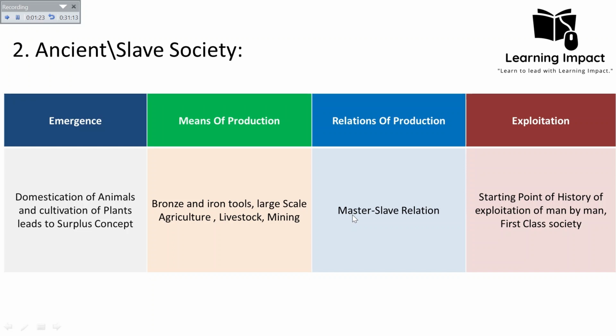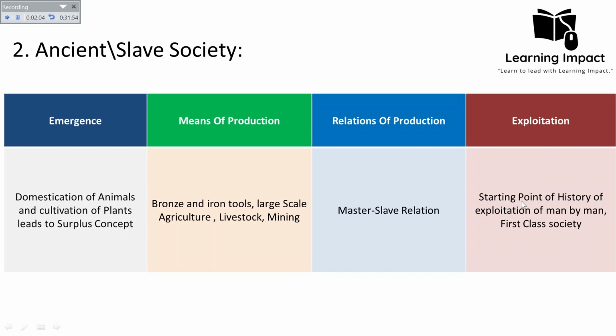We have studied this whole system of slavery, what it means, in the types of social stratification. If you haven't visited that lecture, you must watch it, because you will be able to understand the details of the slavery system, and you can also add some details to this topic. So the master and slave relation was the relations of production in this society, in which the master was owning the means of production, including the slaves, and slaves were left with the bare minimum necessities to keep them from dying of starvation. And what was the exploitation?